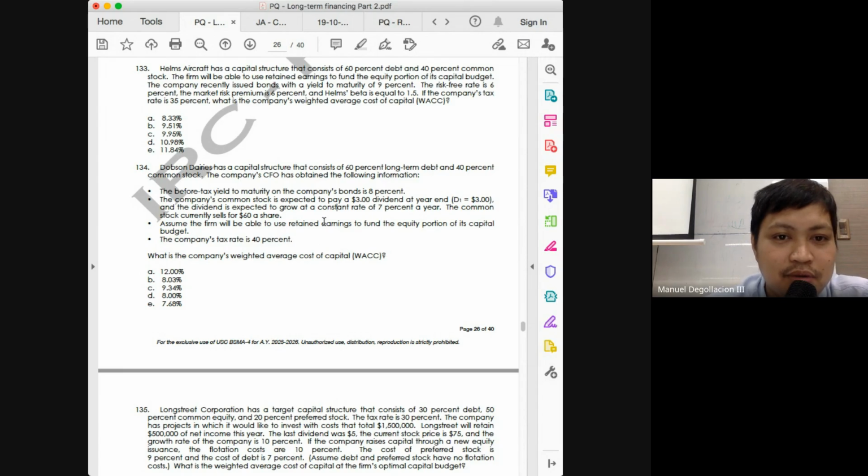The company's common stock is expected to pay a dividend. So we'll be using dividend DCF. D1 is already given, which is 3, divided by the price. Are we given the price? Yes, 60. Retained earnings are able to fund equity, so quotation cost will not be relevant. So 3 divided by 60, that would be 1/20. That's 5%. 5% plus growth rate of 7%. That means cost of equity is 12%. 12% times 40%, that's 4.8. Then 60% of, how much was it? 4.8. I cannot do 4.8 times 6%.